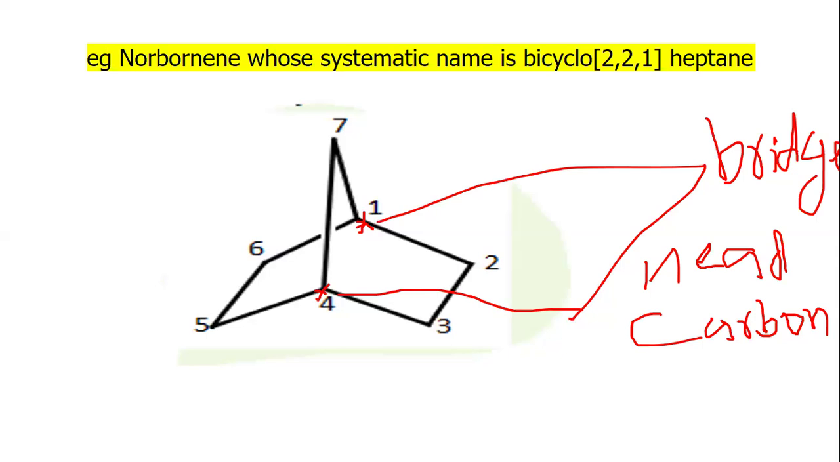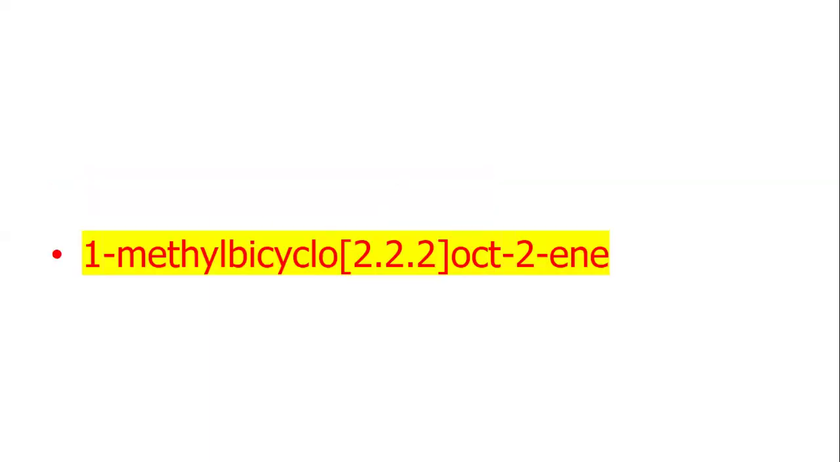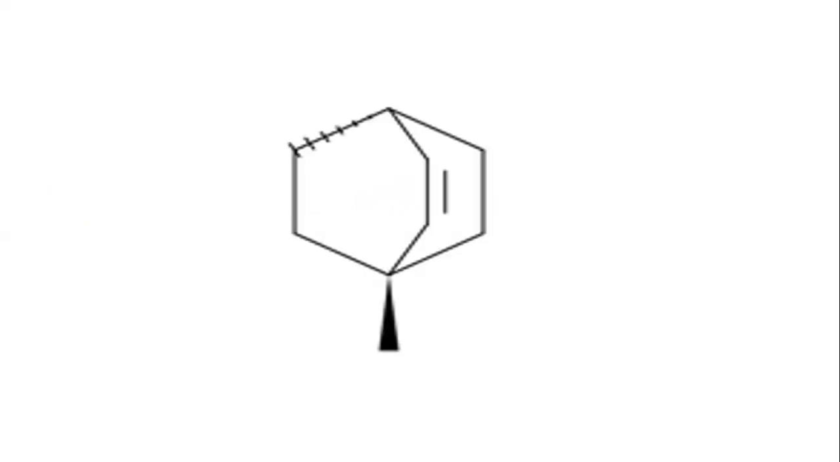Example, norbornene, whose systematic name is bicyclo 2,2,1 heptene. It is named heptane because it contains a total of 7 carbon atoms. It is called bicyclo because it contains two rings, that is, breaking two carbon bonds converts it into an open chain compound. 2,2,1 since the number of carbons between the bridgehead shared carbons is 2, C2 and C3, and 2, C5 and C6, and 1, C7. Bicyclo 2,2,2 octene, 1-methyl bicyclo 2,2,2 octene.